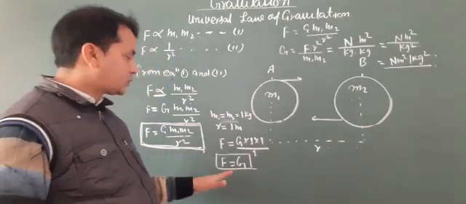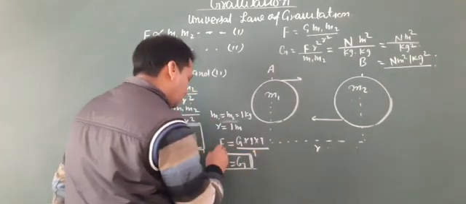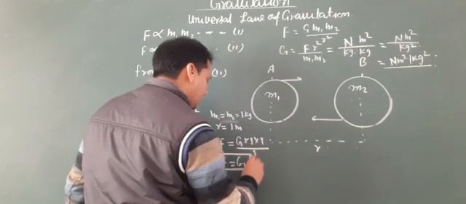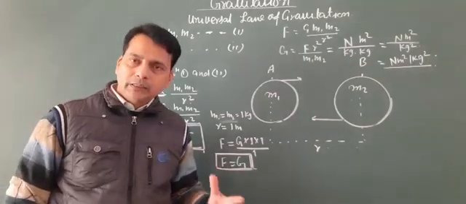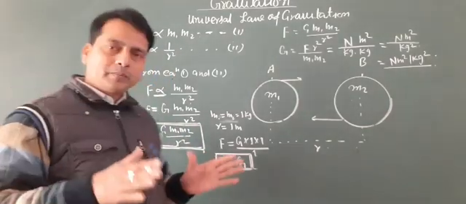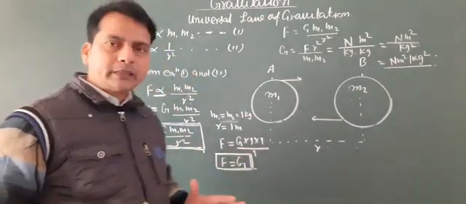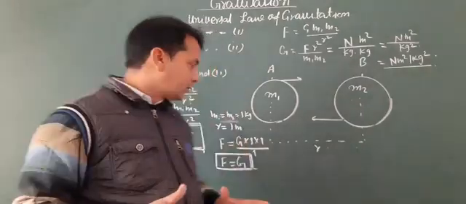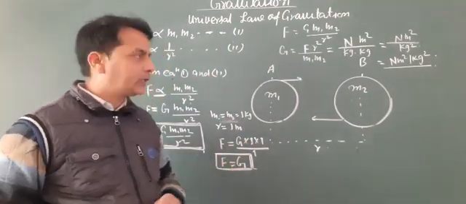So in the above situation, capital F equals G. So it is clear that the gravitational force is the same as the gravitational constant whenever the masses of both objects are 1 kg and the distance between their centers is 1 meter. So the gravitational force is equal to the gravitational constant.